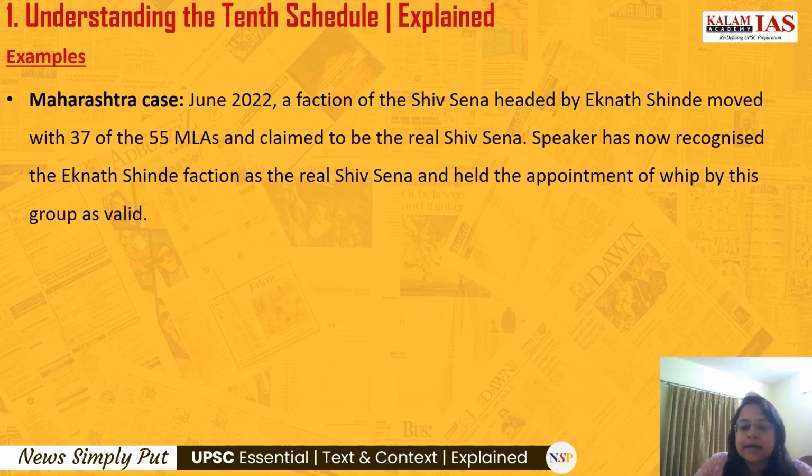Then coming to the current case, in Maharashtra, in June 2022, a faction of the Shiv Sena moved with 37 of the 55 MLAs. It is already more than two-thirds. So some faction of the Shiv Sena moved with two-thirds of the MLAs and claimed that they are the real Shiv Sena. And now the Speaker is also recognizing that faction as the real Shiv Sena. So this is how the Speaker is also involved in the defection process. These examples you can quote in the exam.